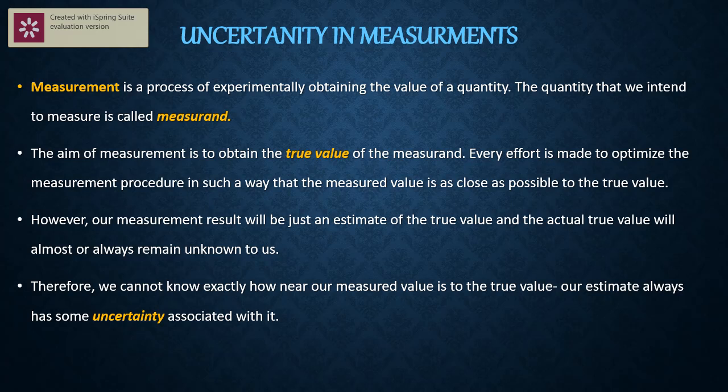That means what? During our measurement, we try our level best to get the exact value. Because of mistakes, or the type of device we are using, or some practical errors we commit during the measurement, we go wrong. But in some special cases, where we launch satellites to the moon or Mars, there is no chance for uncertainty.